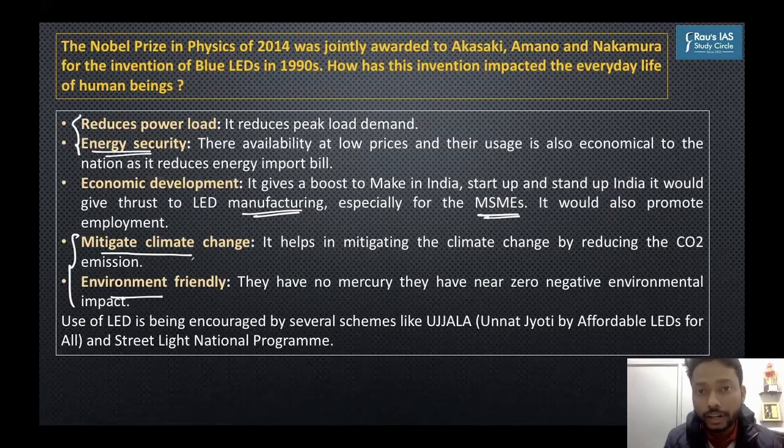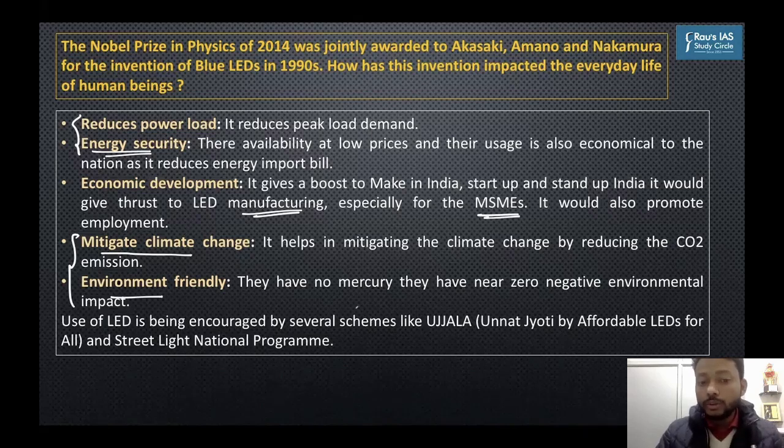That is extremely important. You have to understand that the nature of the mains exam is such that it's not only about technology. It's about its application for common man, and it's also about the initiatives taken by the collaborative research done by public sector, private sector, and the prominent initiatives of Government of India or some state government in that. So it's not just technology. It's also society. It's also social justice. It's also economy. It's also disaster management. It's also internal security. It's also environment. It's also polity and governance. Remember that. That's the nature of the science and technology section of GS paper 3, the UPSC mains exam.